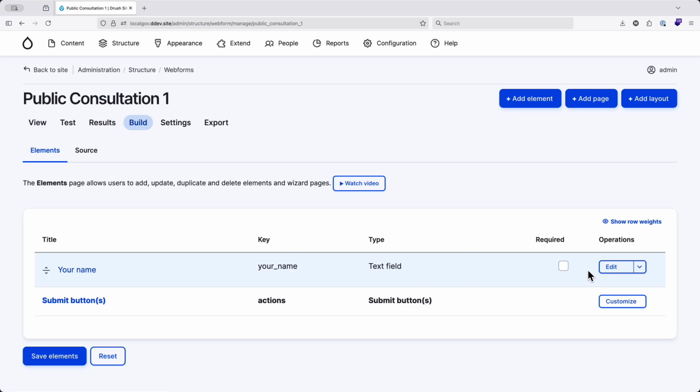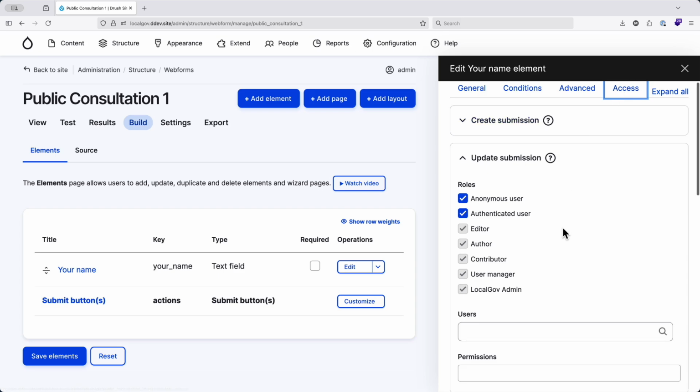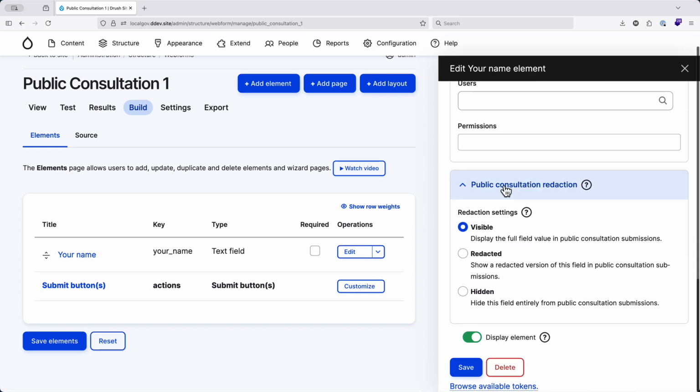And then on the form itself, for each individual field on the form, so this one here is called your name. When you're editing or adding any of those fields, if the web form has been checked as a public consultation web form, then under the access tab here on the right hand side, you will get a new tab here, which is just 3 types of visibility settings for this field on the front end for anonymous users.